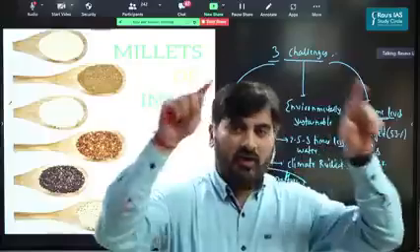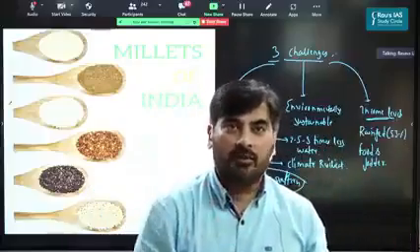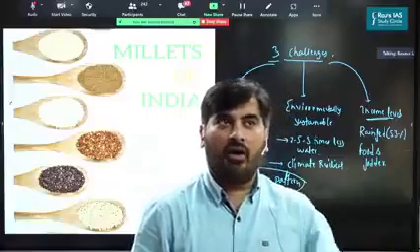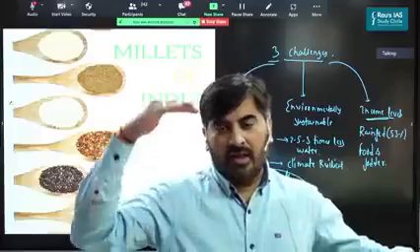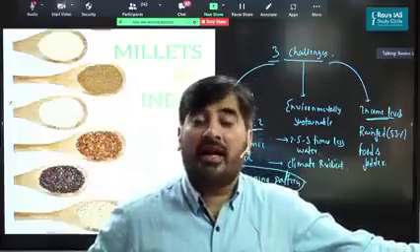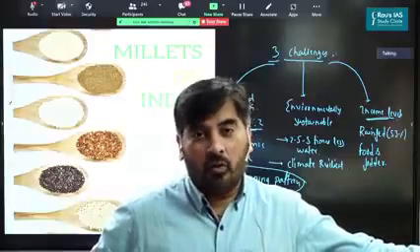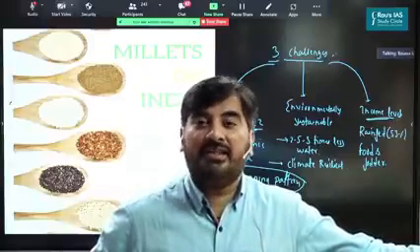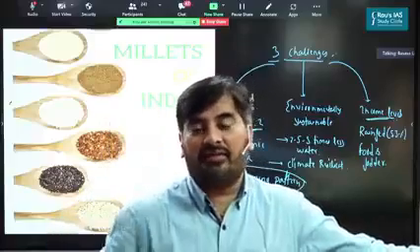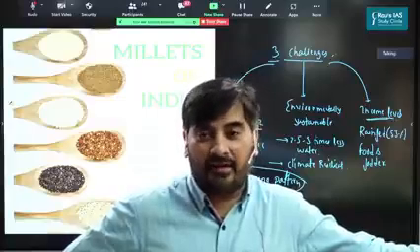Plus, you could also incorporate a map of India to highlight that these are the regions where a particular crop is grown, right? So keeping in mind this requirement of the examination, let's understand the cropping pattern of millets. At the global level, India is considered to be the largest producer of millets. After India, the two other producers are Niger and China. So India, Niger and China, these three countries account for more than 50% of production of millets at the global level.